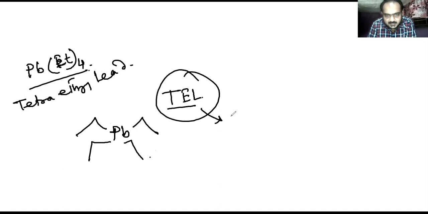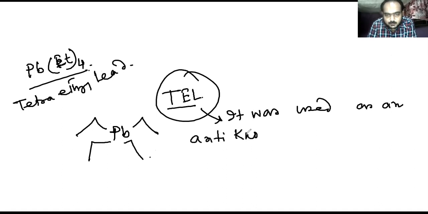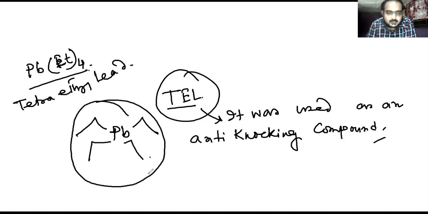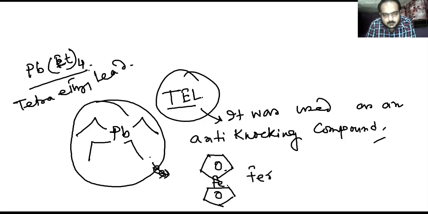This TEL was used as an anti-knocking compound in engines. It would reduce the knocking. But when lead is burnt in internal combustion engines, it produces some non-eco-friendly products. Nowadays, instead of TEL, this one is used. This is known as ferrocene.